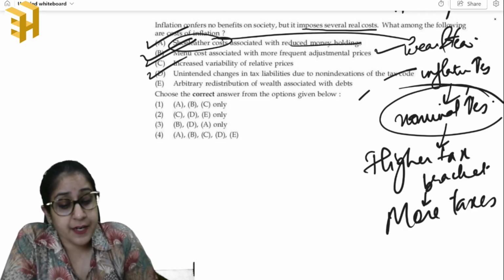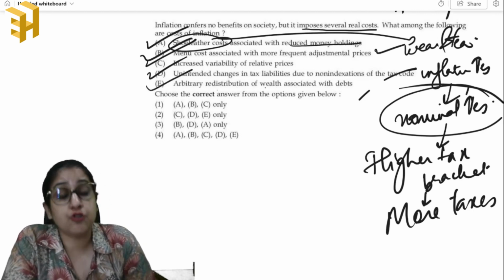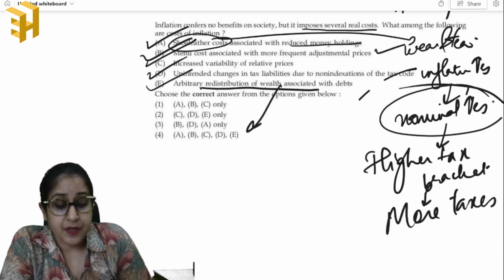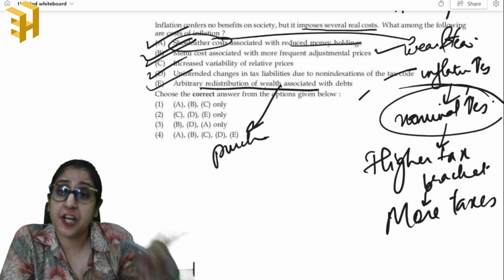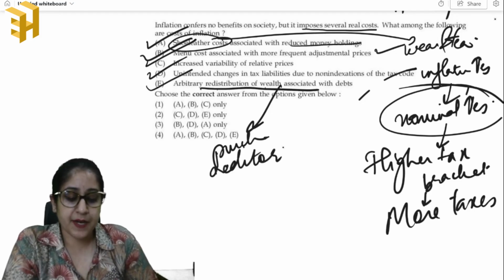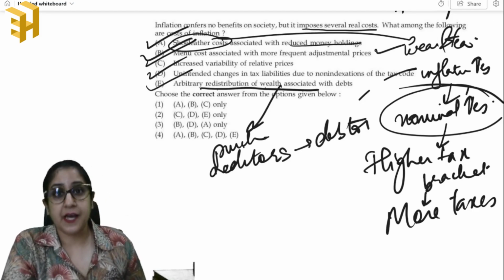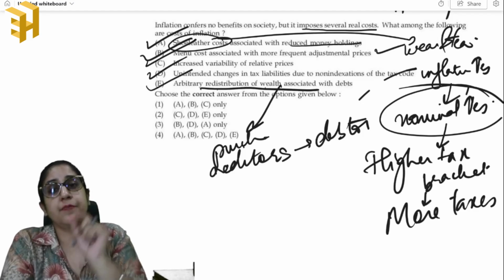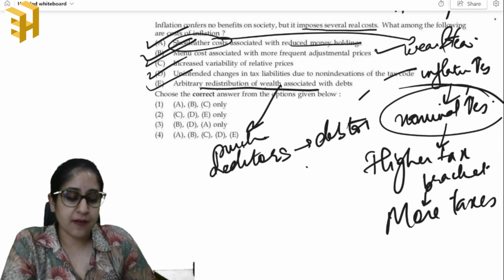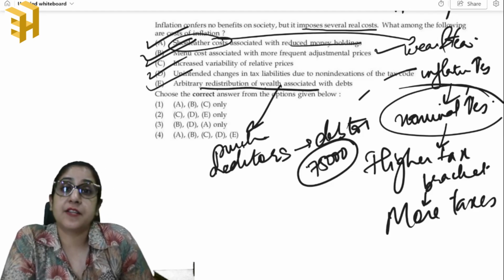Then arbitrary redistribution of wealth associated with debts, yes, that is also true, right? Because when inflation is there, the purchasing power basically shifts from the creditors to the debtors, okay. For example, if someone has taken a loan of say 1 lakh rupees which has to be paid after 5 years, that value will be now say 75,000 if we consider the present value, taking into account the inflation.